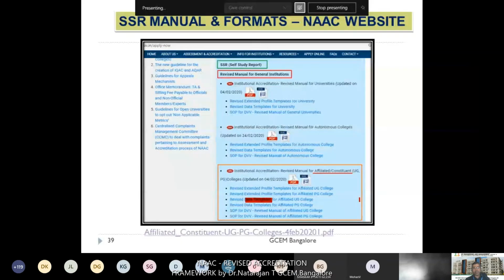Usually in the SSR, you need to upload your data as an Excel file and the supporting documents as PDF files. Data templates are also given. You just take the entire data templates and fill them in. Another one is the SOP, the standard operating procedure for the colleges.